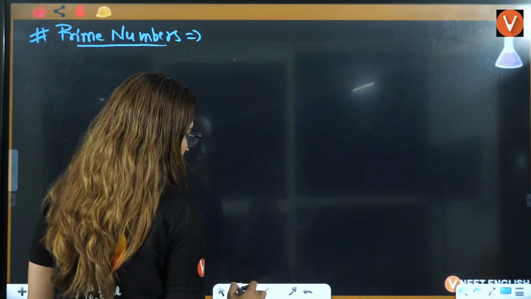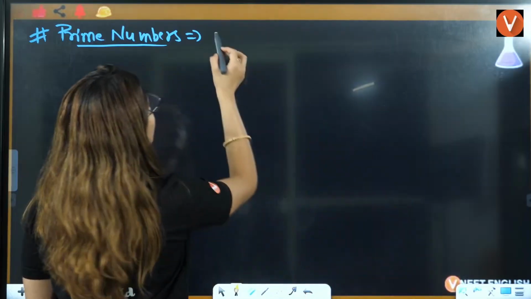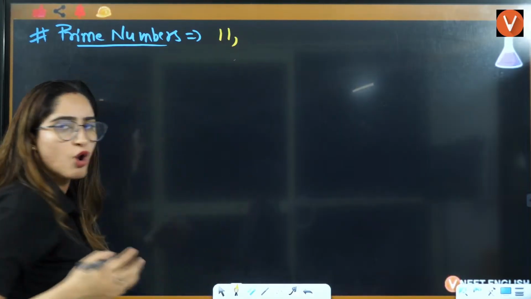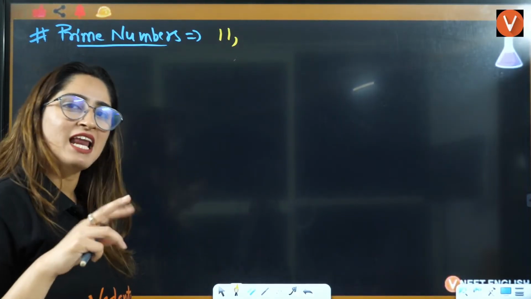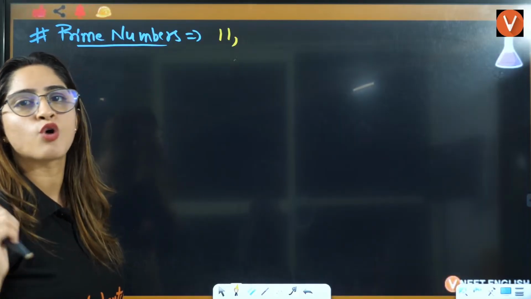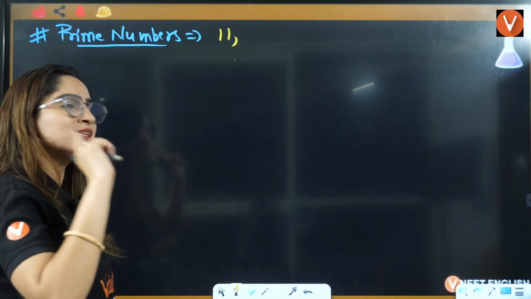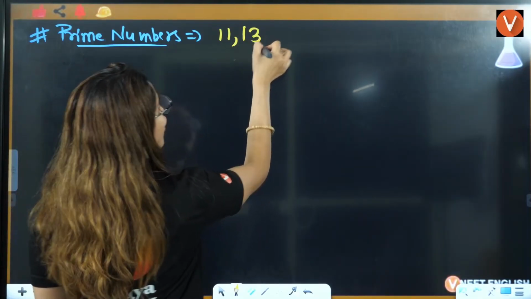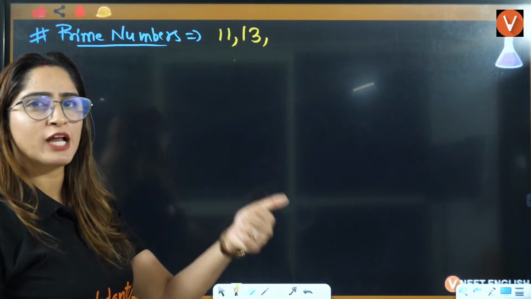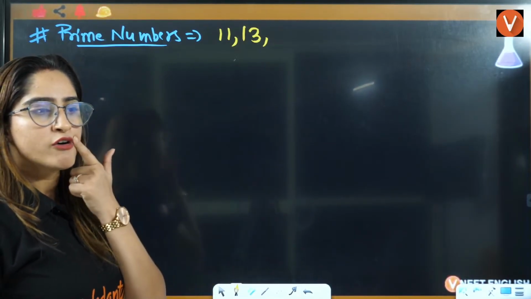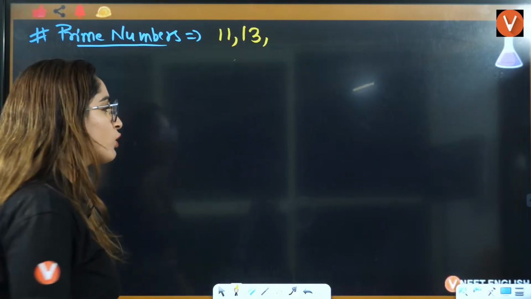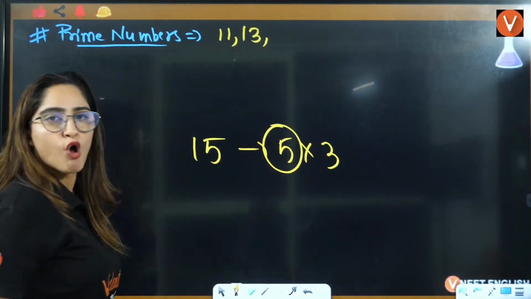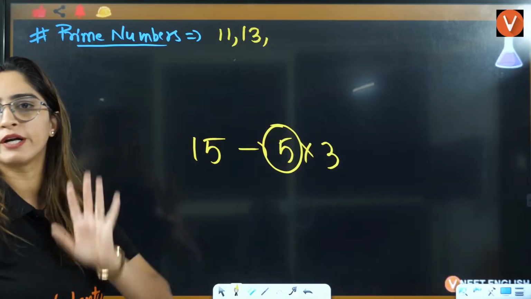What are these numbers? If I talk about, let's say after 10, 11, that is not a multiplication of any two numbers. 11 into 1 is 11. Any other number is not equal to 11 after multiplication. 12, 6 into 2 is 12. 13, no number can give you 13. 14, 7 into 2, 14. We know the value of log 7. We know the value of log 2 also. What about log 15? 15 is also 5 into 3. We know the value of log 5. We know the value of log 3. We can calculate log 15.